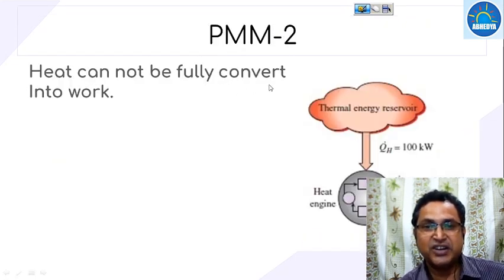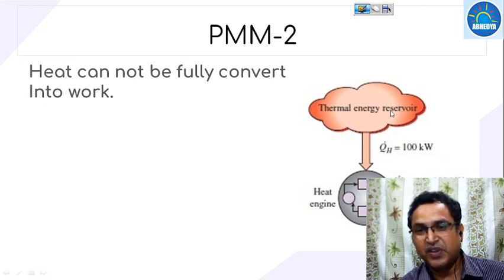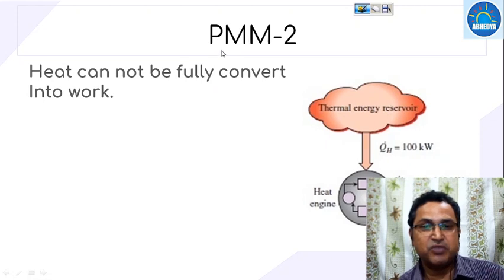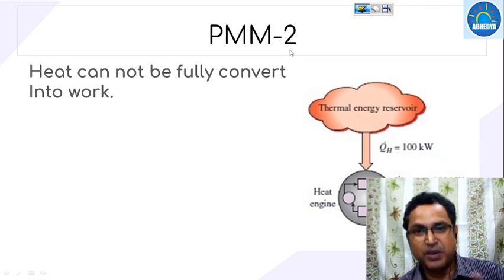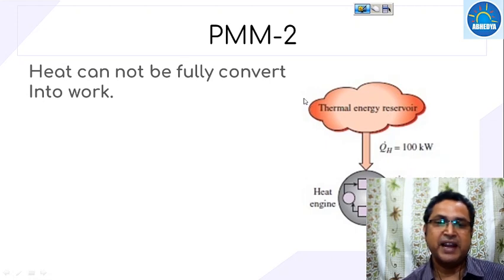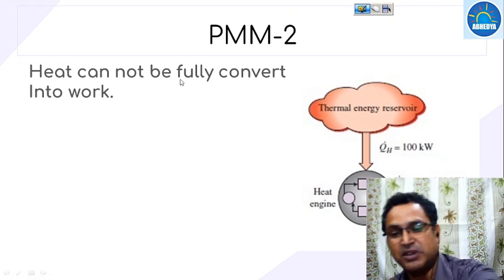On the basis of the Kelvin Planck statement, perpetual motion machine of kind 2 has been defined: heat cannot be fully converted into work. If a body is working directly on a single temperature body, then all the heat will not be converted into work. This is your perpetual motion machine of kind 2. It is impossible because it violates the Kelvin Planck statement. You have to remember that perpetual motion machine kind 1 works on the principle of the first law of thermodynamics, while perpetual motion machine kind 2 works on the principle of the second law of thermodynamics, and it violates the Kelvin Planck statement. So PMM2 is not at all possible.